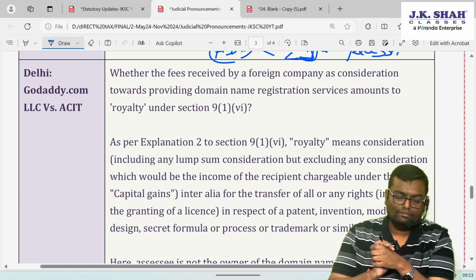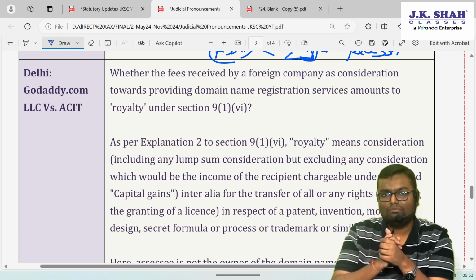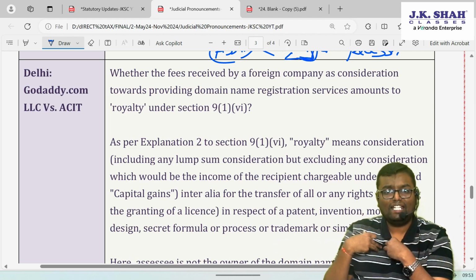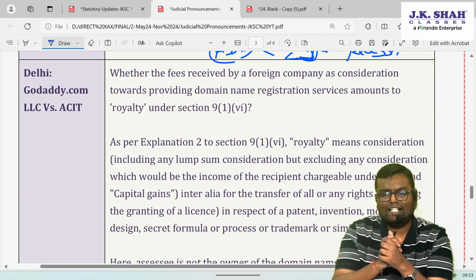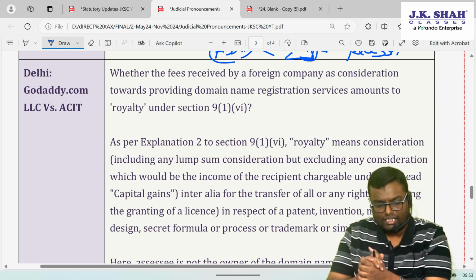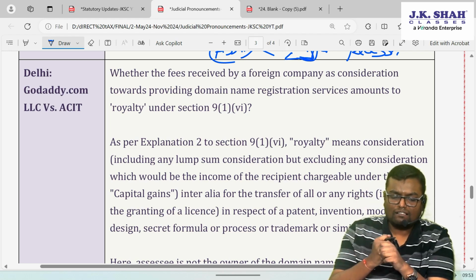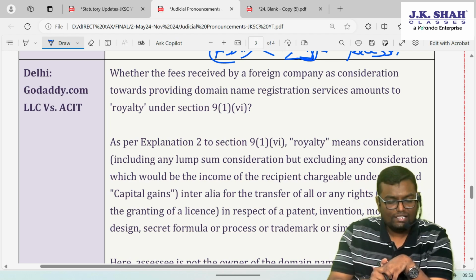Whereas the assessee needs to say that this is not a royalty. I am just doing the process of registering things. Who am I to give rights to somebody when I don't have that asset in my name? I am just getting that asset registered on the other portals and taking the fees. That is not royalty, and that is correct also. The question is whether the fees received by a foreign company as consideration for providing domain name registration service amount to royalty.